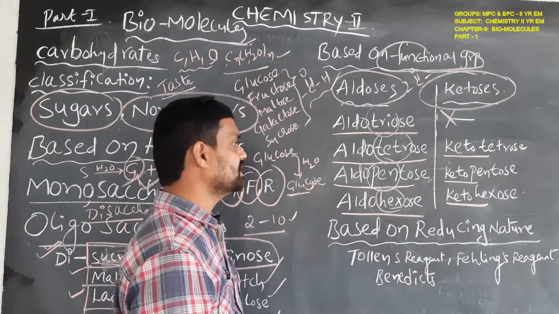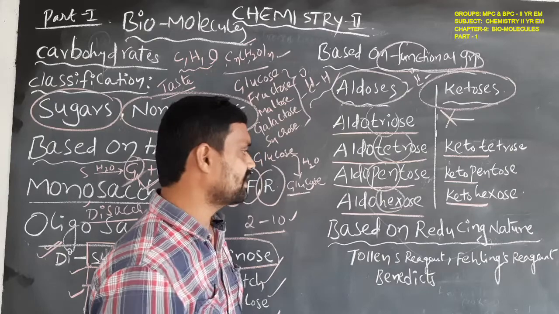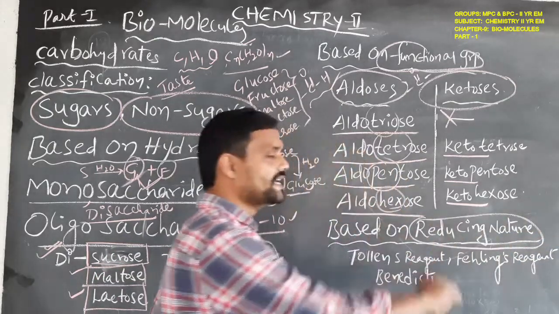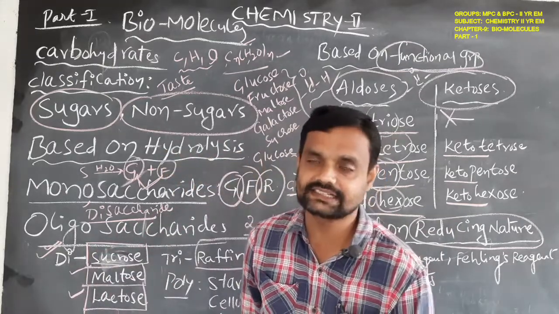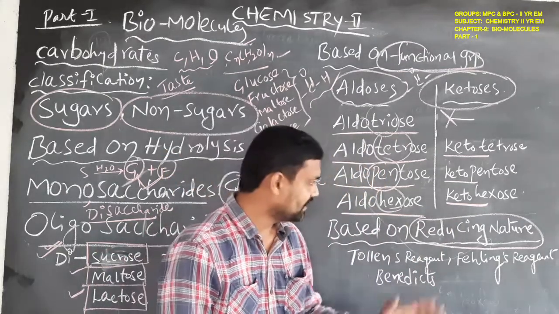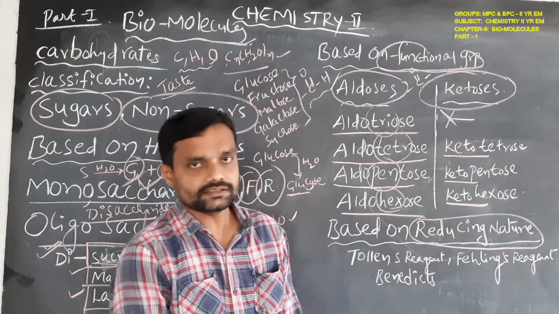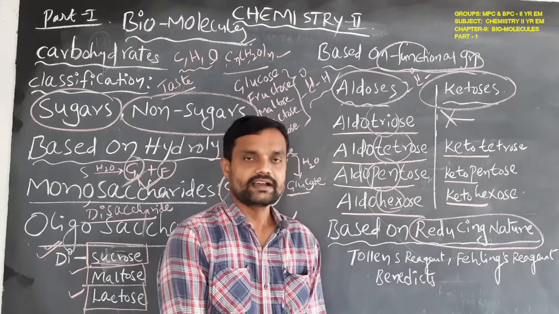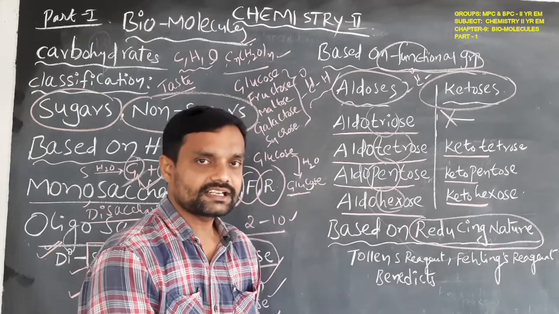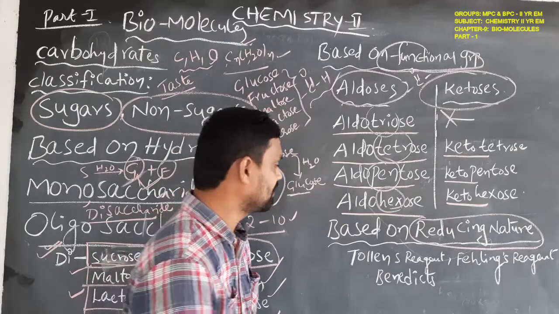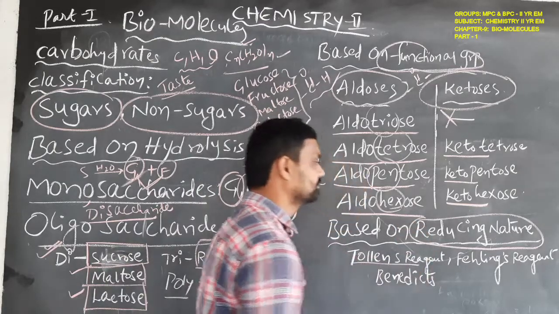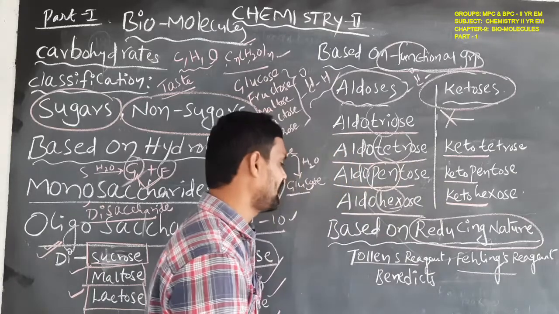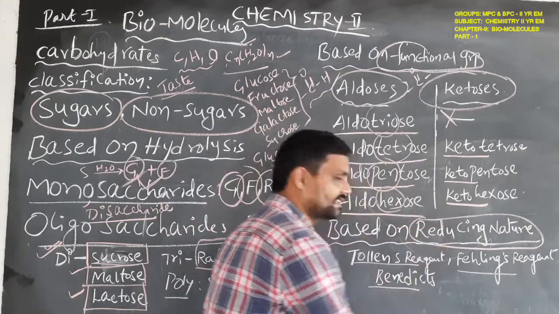Another classification is based on the reducing nature. Based on the reduction nature, carbohydrates are classified into 2 categories. Reduction here means carbohydrates can reduce Tollens reagent, Fehling reagent, and Benedict's reagent.